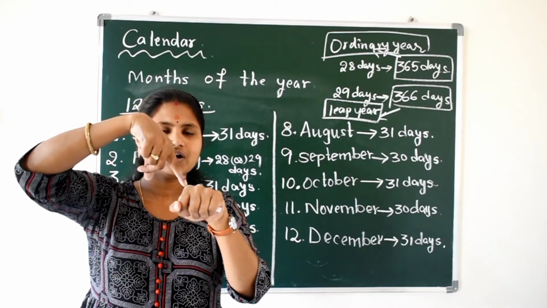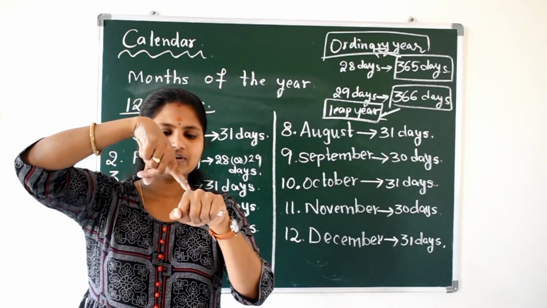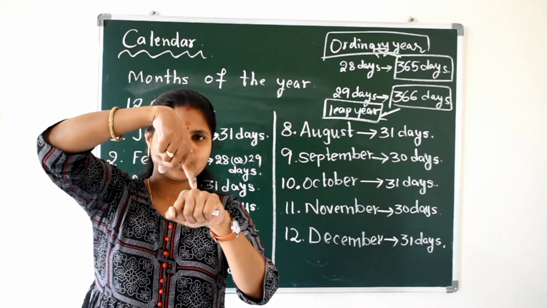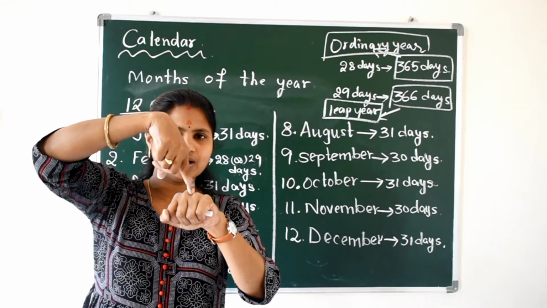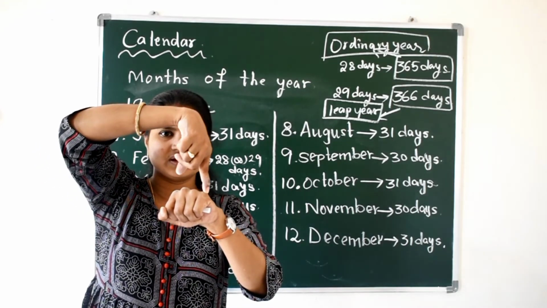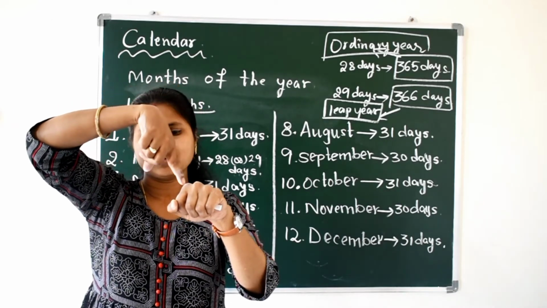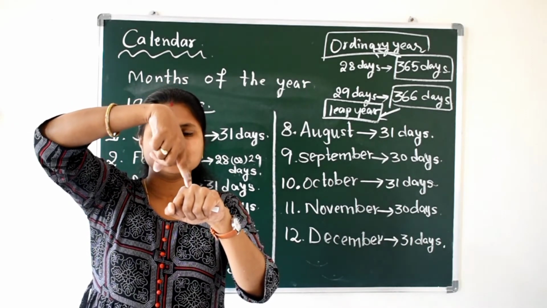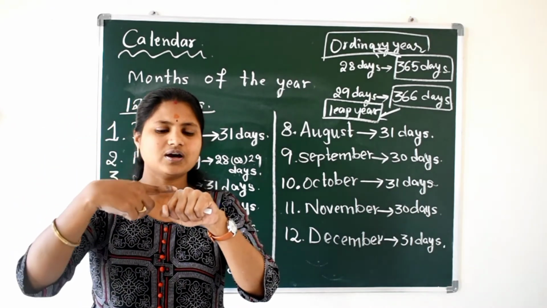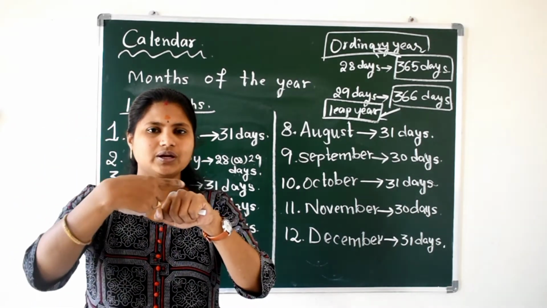So follow the months names. January and February downside, March upside, April downside, May, June, July. Then come again August, September, October, November, December. Count the months names up and down.